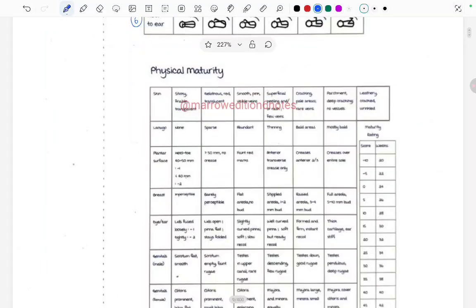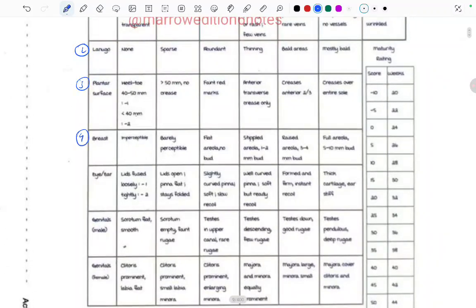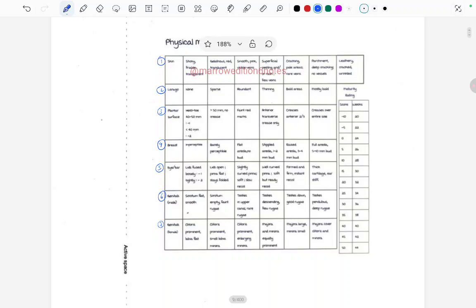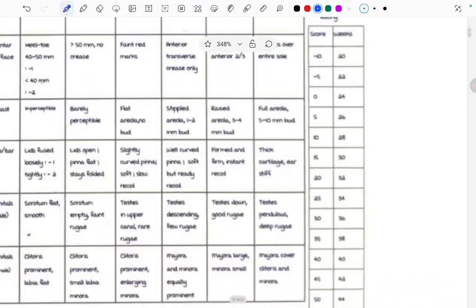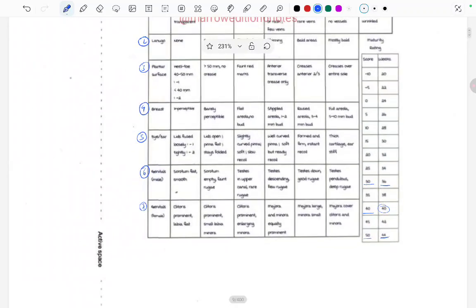Now for physical maturity, what we do? We check the skin, the lanugo hairs, the plantar surface, breast, eye and ear, genitals in male, genitals in females. After all this, a score is calculated, and on the basis of that score, weeks are decided. Like if the score is 30, it's 36 weeks. If the score is 40, it's 40 weeks. If the score is 50, it's 44 weeks.